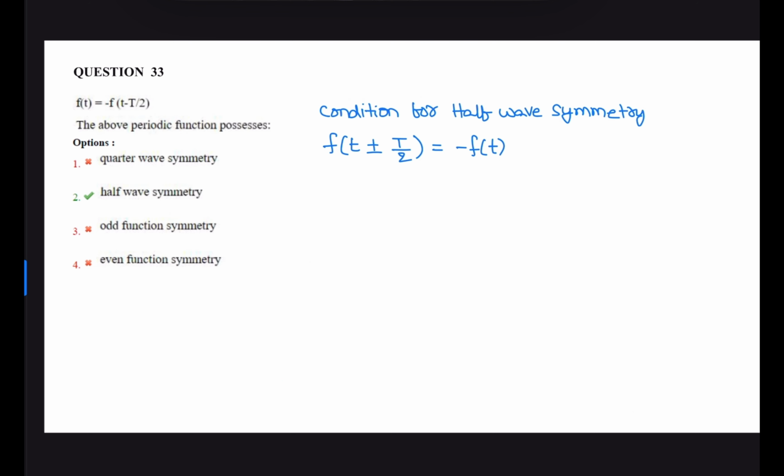Next question. If f of t is equal to minus f of t minus capital T by 2, period capital T by 2. So this is a condition for half wave symmetry. If f of t plus or minus capital T by 2 is equal to minus f of t, then the signal is half wave symmetric.